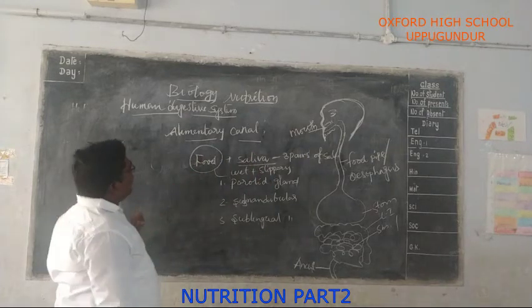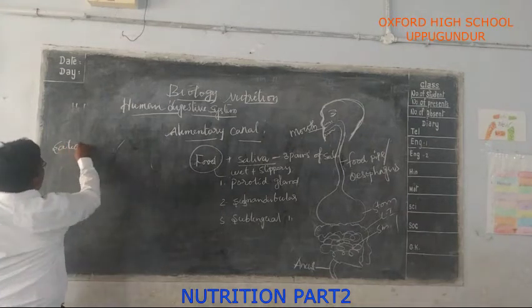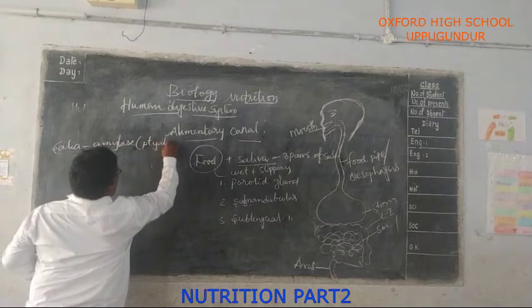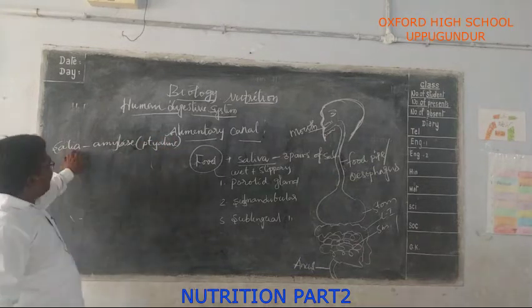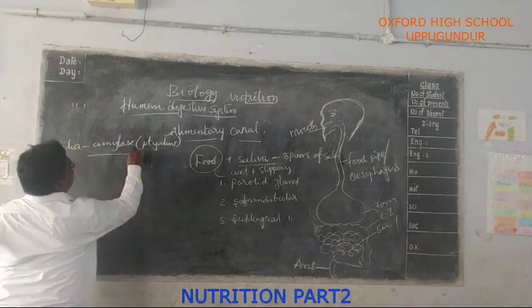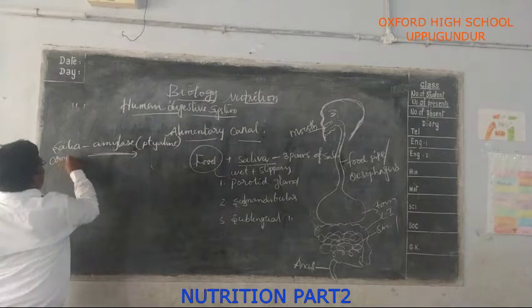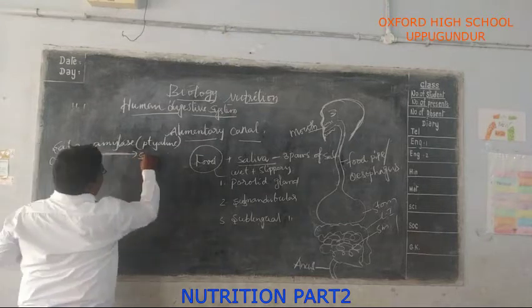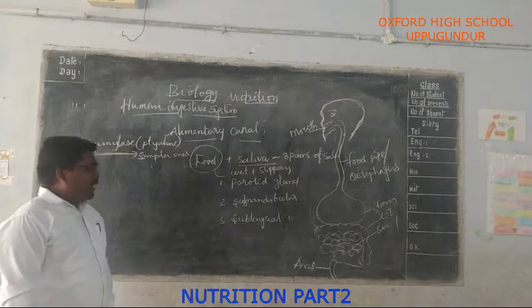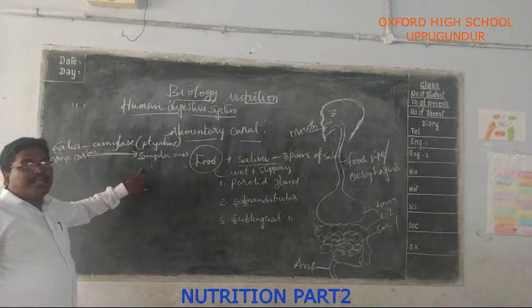Saliva mainly contains an enzyme called amylase. What is the enzyme present in the saliva? Amylase, or ptyalin. Saliva mainly contains an enzyme called amylase, or ptyalin, useful for the breakdown of complex carbohydrates. Amylase breaks down the complex carbohydrates into simpler ones. Do you understand this?